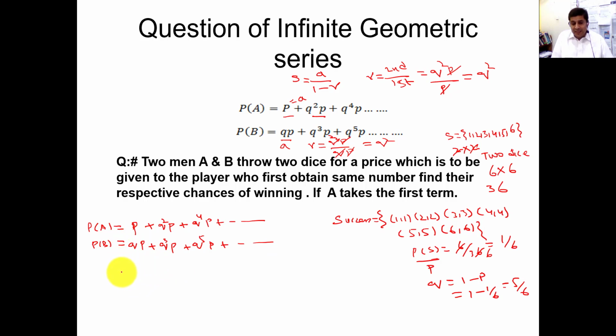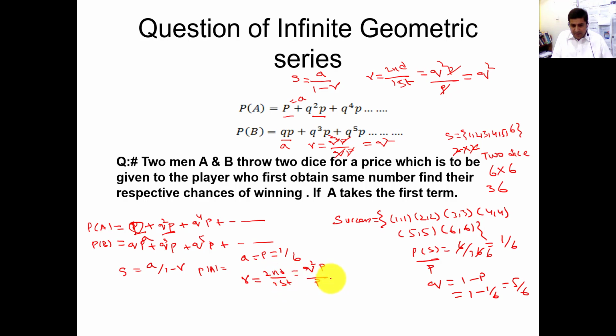Now we will calculate the winning chances of A and B. In this probability of A, we will calculate a over 1 minus r. So what is a for this? For A, the first term is P, and P value is 1 by 6. And r is the second term divided by the first. The second term for A is Q square P, divided by the first term. This is the first term, this is a.